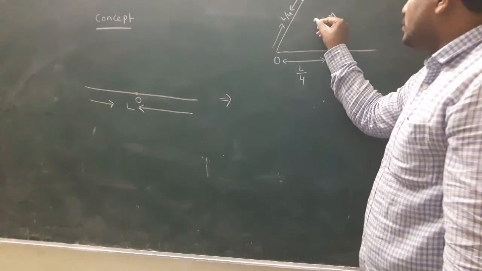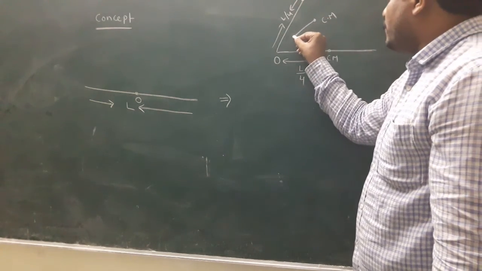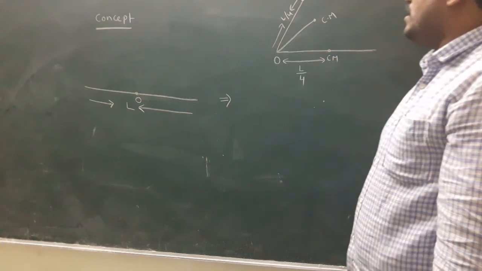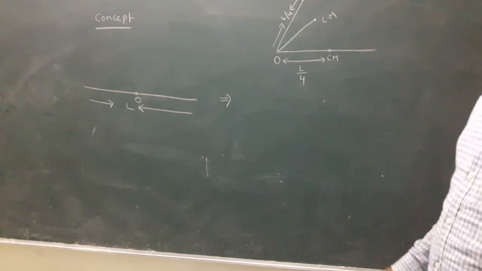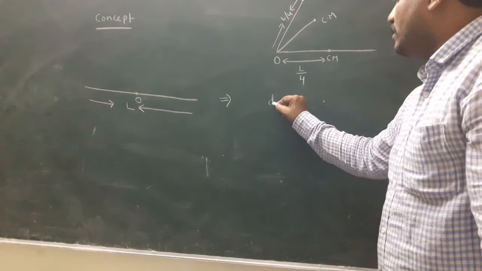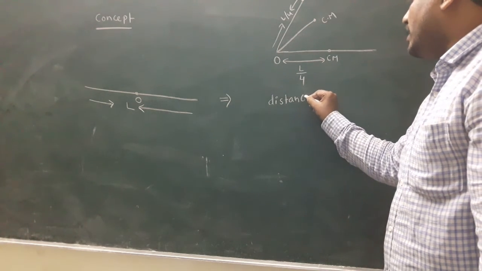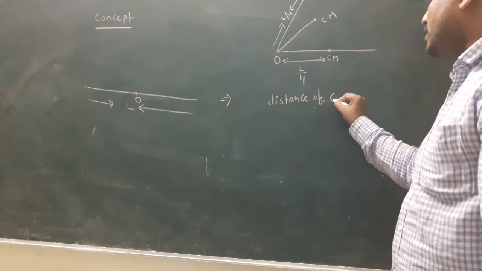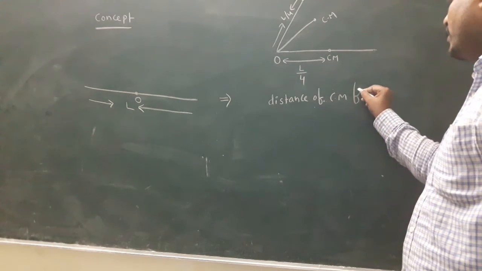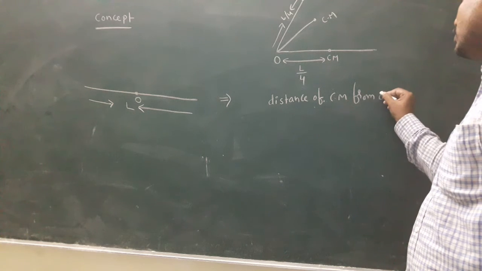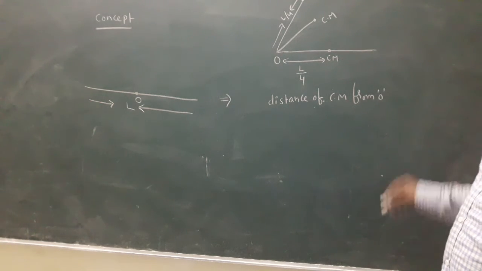The question is the distance of the common center of mass from O. This is the question.